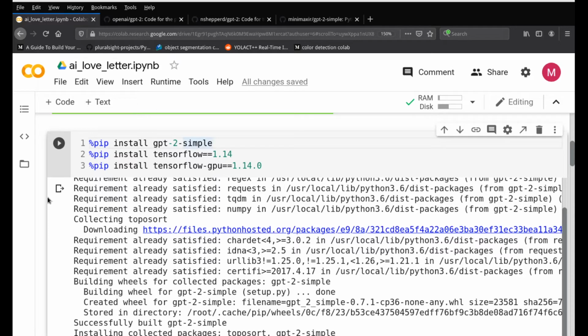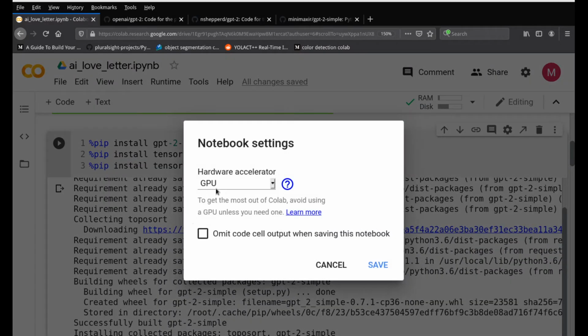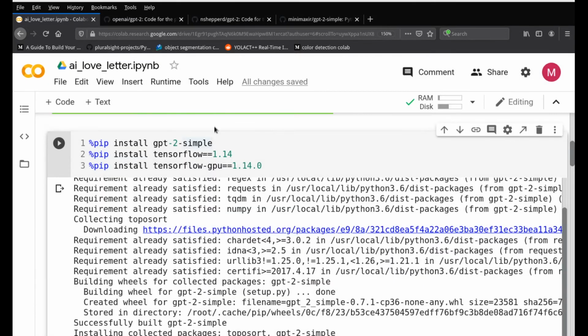But before we do everything, go into runtime and change runtime type and make sure GPU is selected and then press save. Since mine is already done, I'm just going to cancel it. But make sure you're running GPU because we do need the GPU version in order to make it faster. Otherwise, it's going to take hours to test your file. So pip install gpt-2-simple will install the GPT-2 library for us.